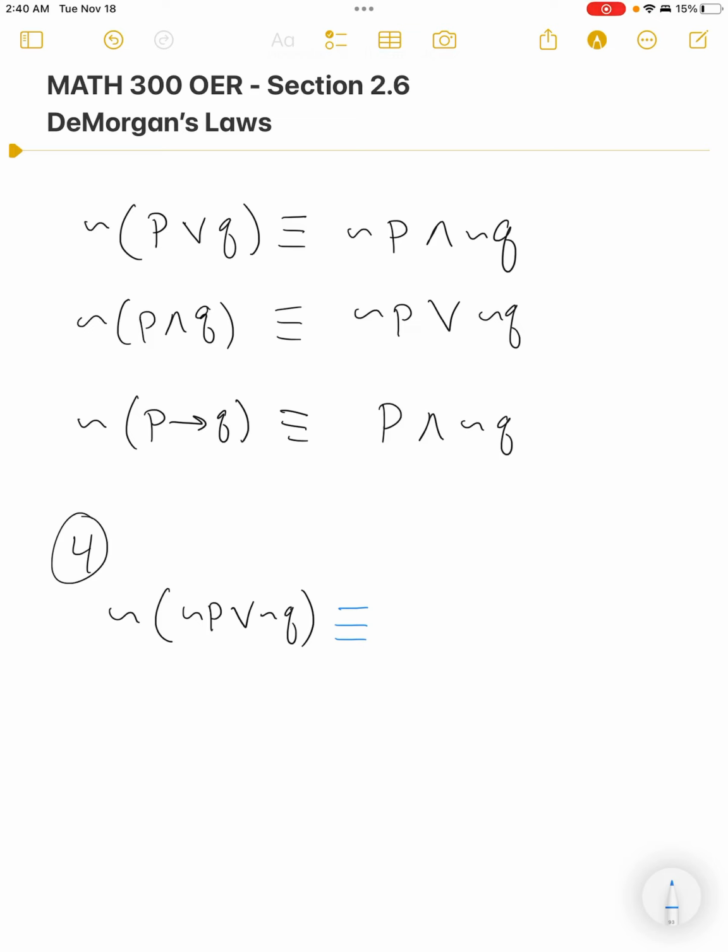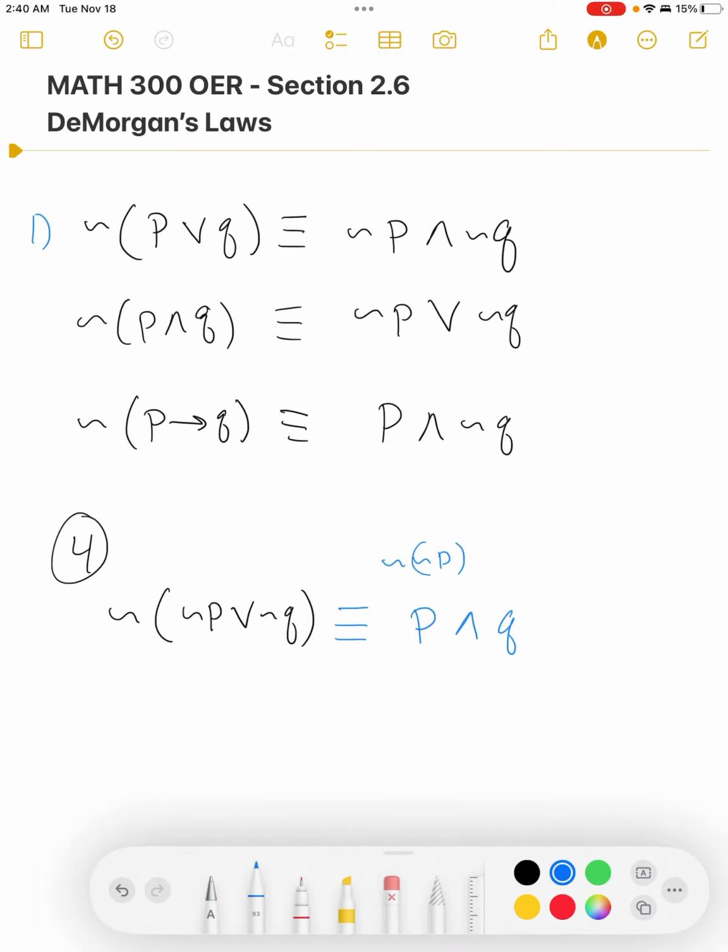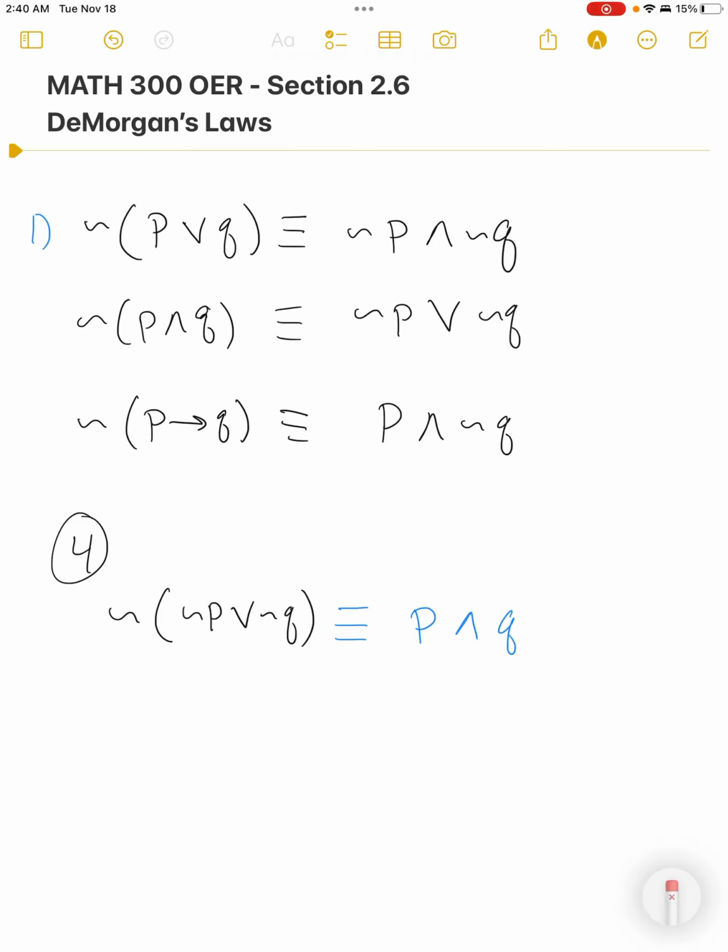Well, De Morgan's law, which one applies? It is the top one for us that applies. And what happens is we negate the first thing. Negating the negation of P, right? If you negate the negation of P, you just get P. If you negate the negation of Q, you just get Q. So those are those guys flipped. And remember, we always turn around the thing in the middle. So we are applying this very first one right up top here, and we get P and Q coming out of that. So pretty awesome there. That's number 4.